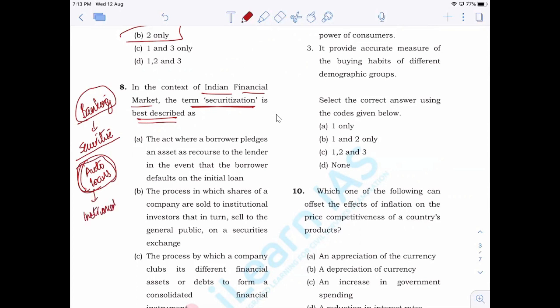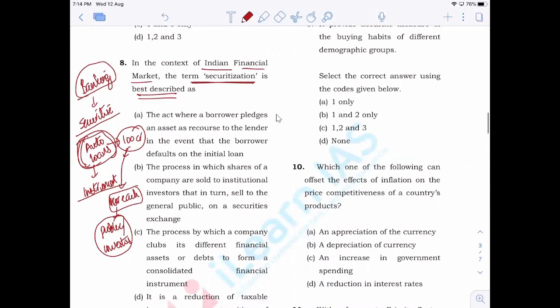Suppose the entire automobile loans given by the bank amount to 100 crore. Now they will combine it, so the total is 100 crore. Then they will convert it into financial instruments of, suppose, 1 crore each, and they will sell these instruments to the public or the investors. Those investors who purchase this instrument will be getting returns on it in the form of interest paid by the borrowers. So I'll repeat it once again.